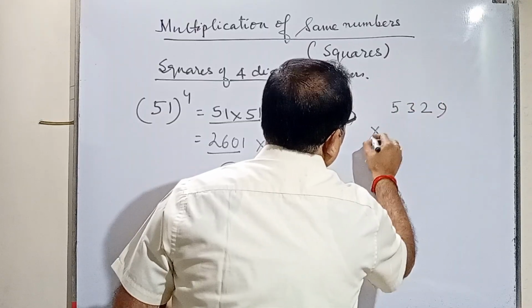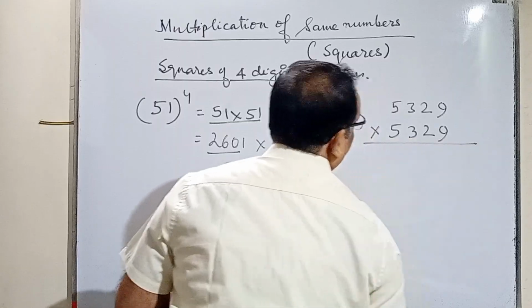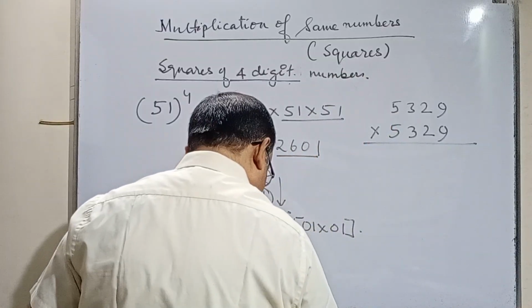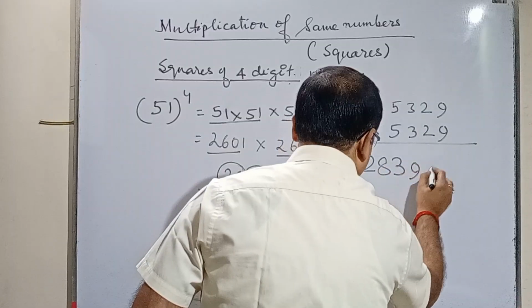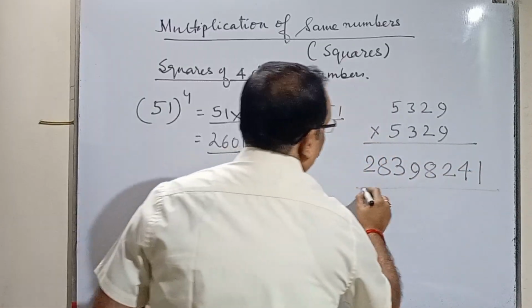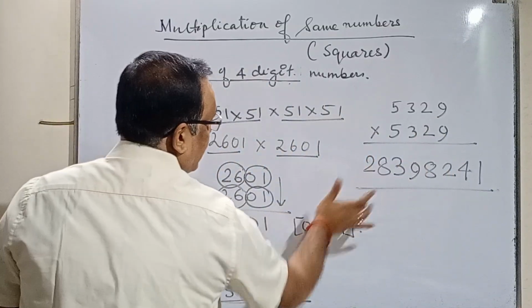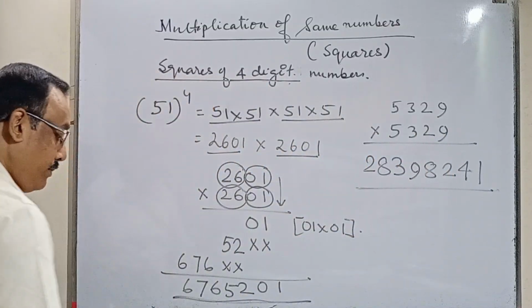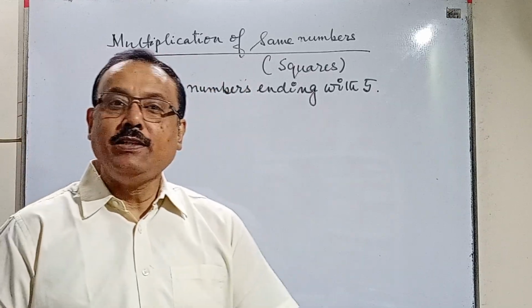5329 into 5329. This answer will come 2839821. This will be the answer for this one. You will try it yourself and you can check your answer with this. So now we have done squares of any numbers, whether it is 2-digit, 3-digit, 4-digit.